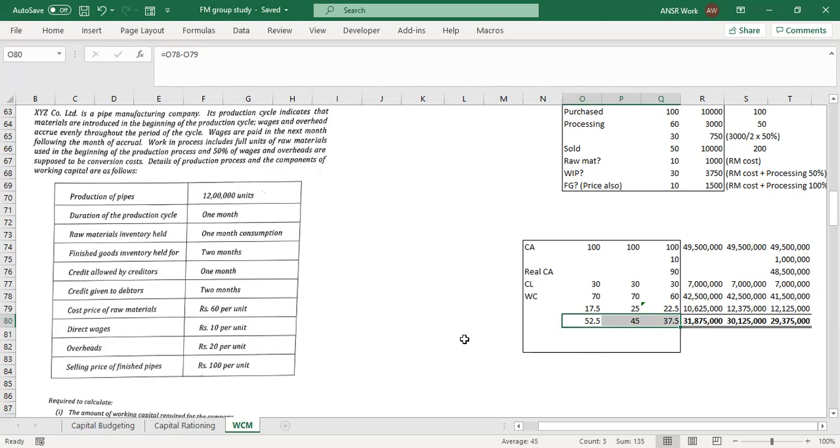Dheeraj, one thing which is easy to remember in this: rather than how much loan a bank will give, I think we should look at how much we need to contribute. Then life will become simple. Because we know that we have to get 25% of working capital, or 25% of current assets, or 25% of real assets. If you make that, the other part automatically comes. Absolutely, I totally agree.